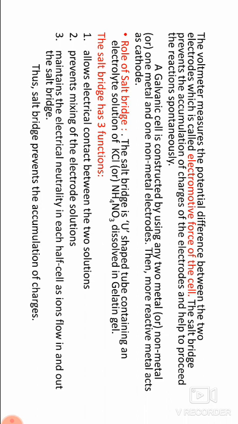Define chemical equivalent, electrochemical equivalent, and Faraday. Then next question: relation between chemical equivalent and electrochemical equivalent.